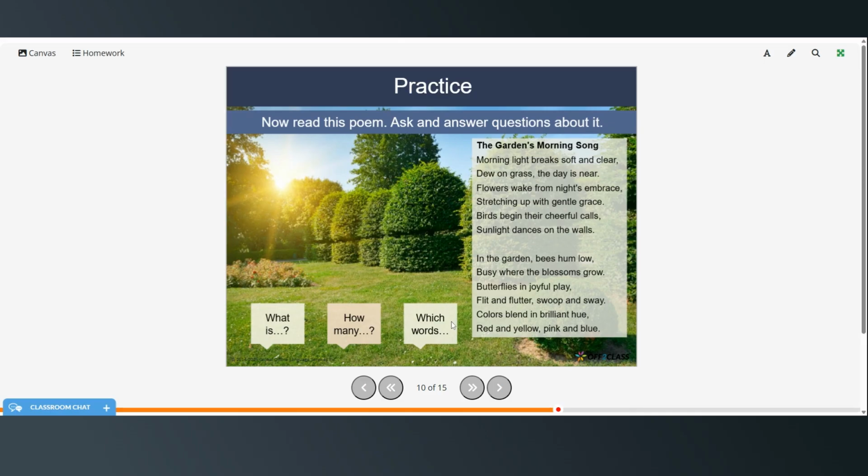And which words rhyme? So clear and near, embrace and grace, calls and walls, low and grow, play and sway, hue and blue.